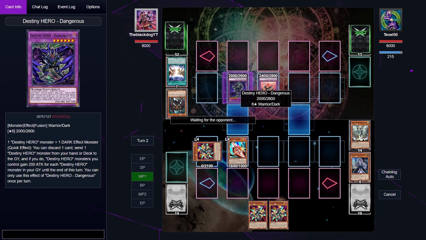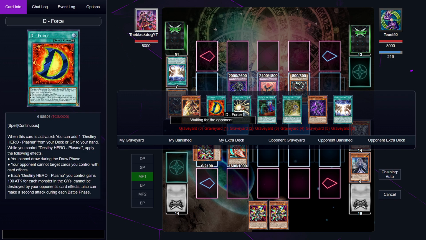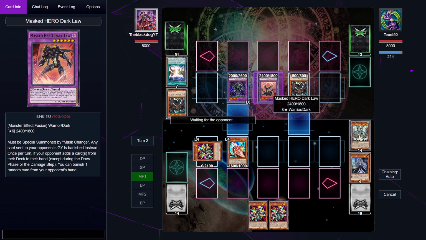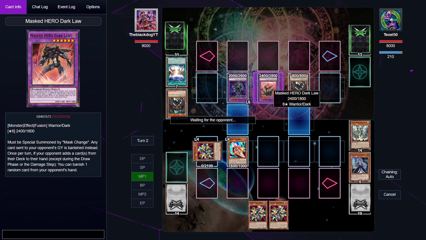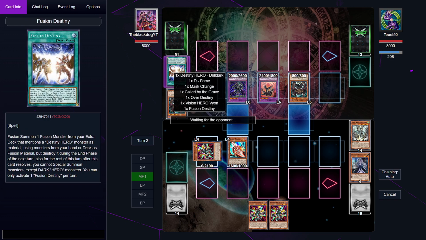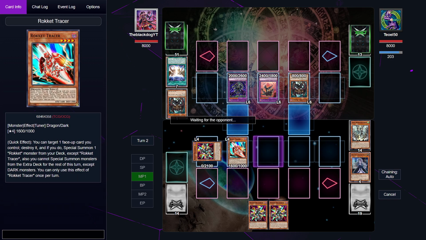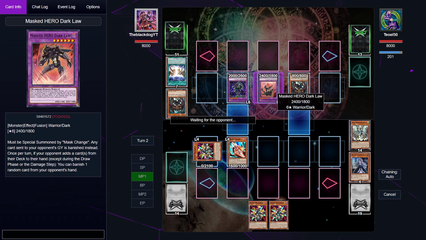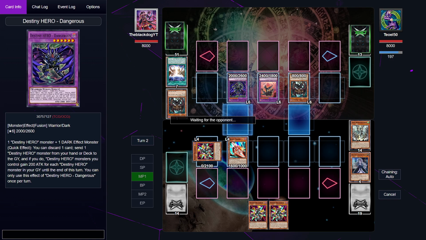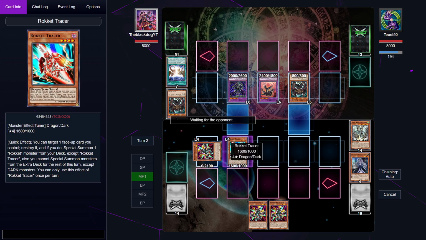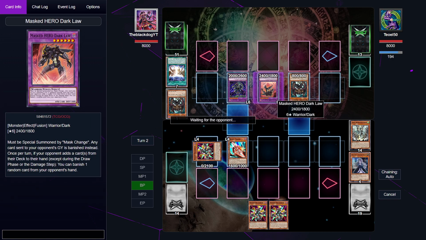Half of that, but destroyed during the end phase. Okay. Maybe I should have let that Over Destiny go through. I don't know. Anyways, he has 1 level 6 here, 1 level 6 here, and 1 level 6 here. Is he maybe doing some XYZ summoning? I don't know. No, he can't because of Fusion Destiny. He has to go to attack and attack those 2 cards. And he has to attack Dark Law into this Rocket Recharger and Dangerous into this Rocket Tracer. He has to do that because of how my attack and defense stats line up.